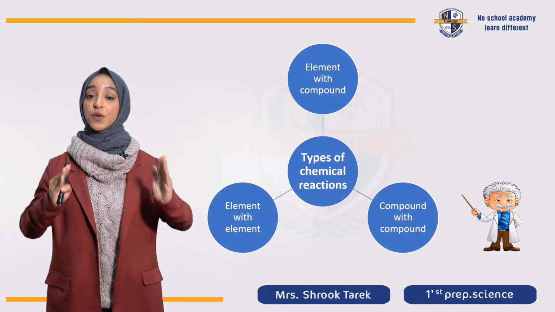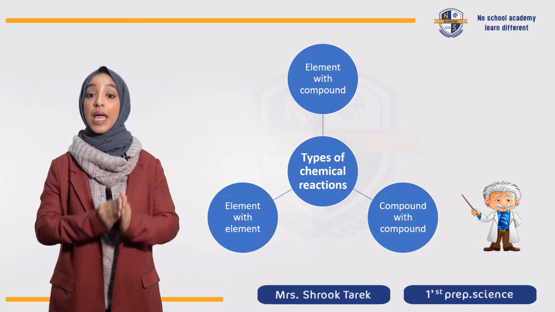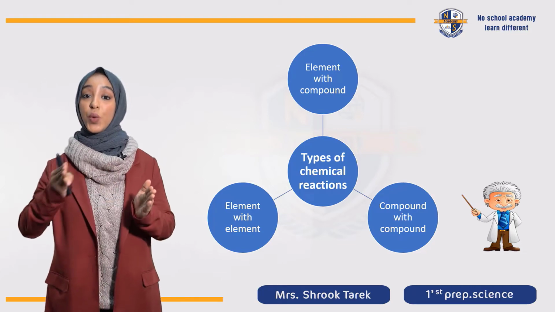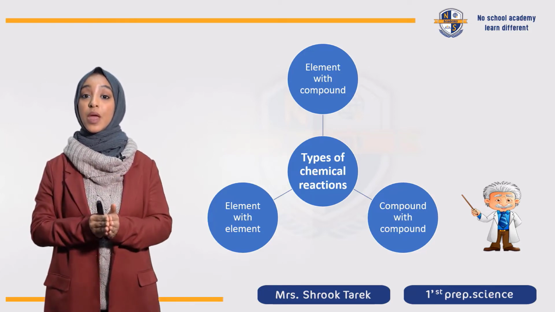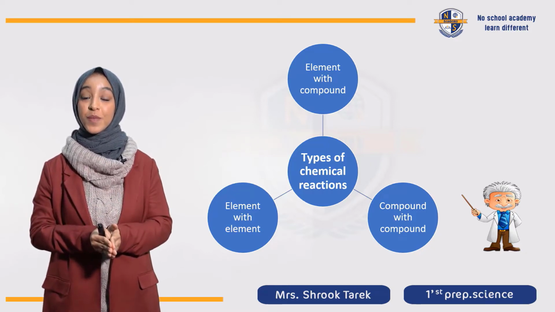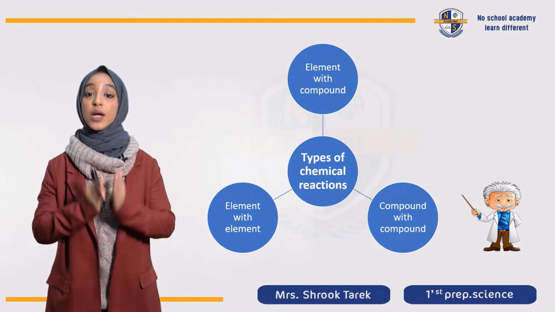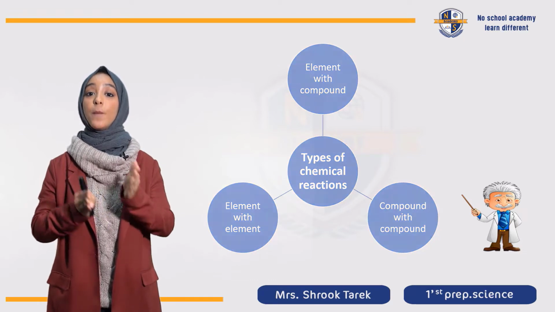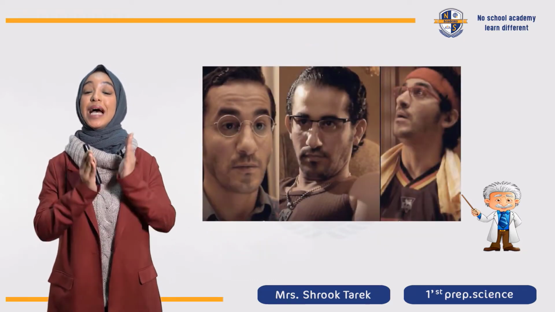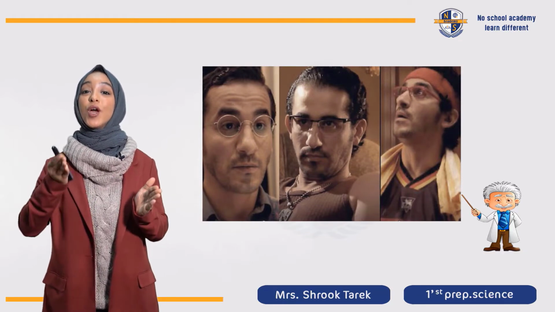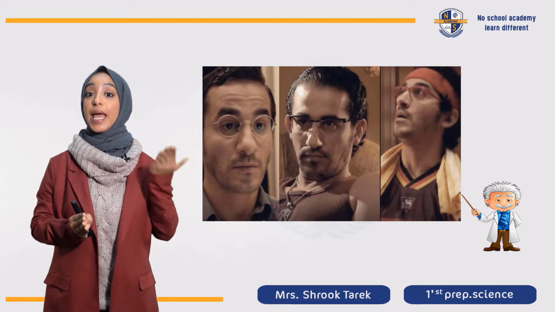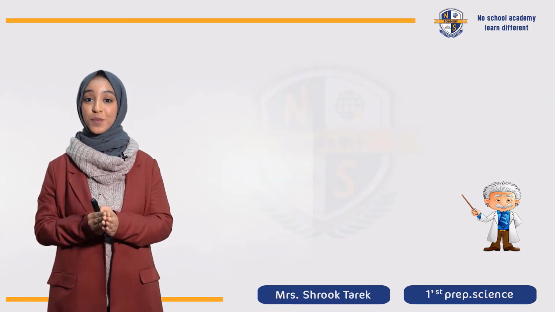So, types of chemical reactions are element-element reaction, compound with another compound, and element with another compound. وكلهم are types of direct combination reaction. أنا عارفة إن كلهم شبه بعض بس دلوقتي هنعرف إزاي نفرق ما بين كل نوع. بس الأول أنا عايزة أفكركم إيه الفرق ما بين element and compound.